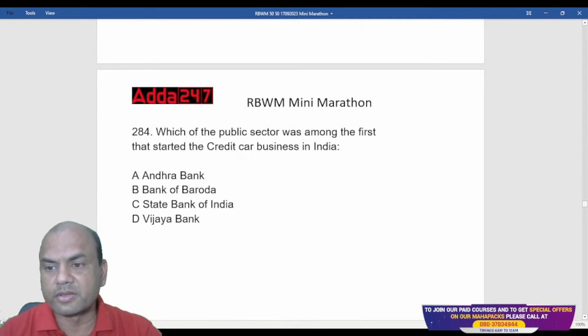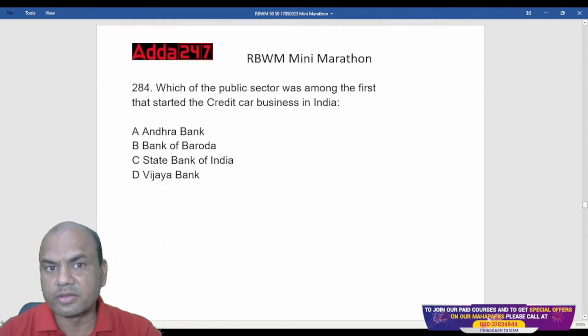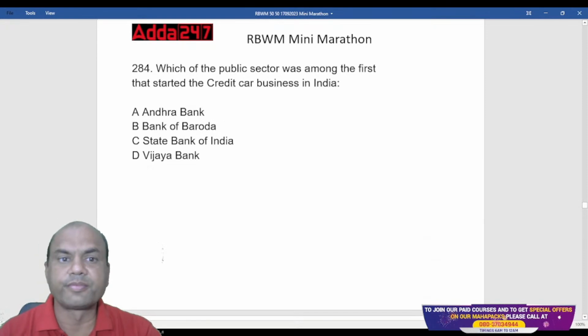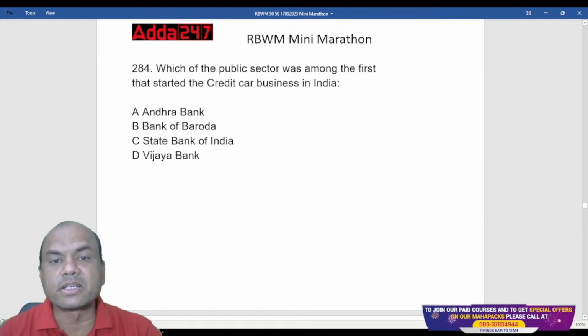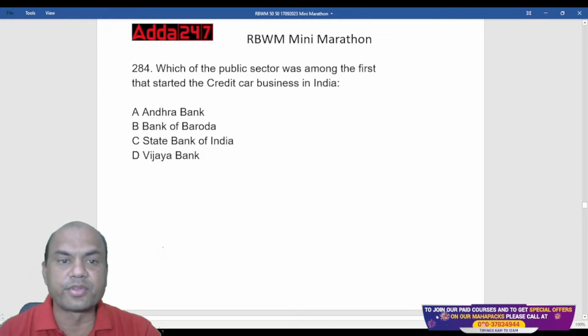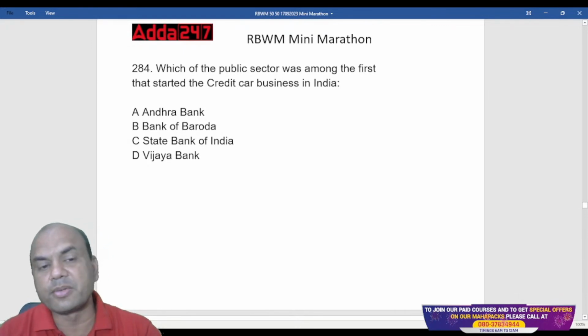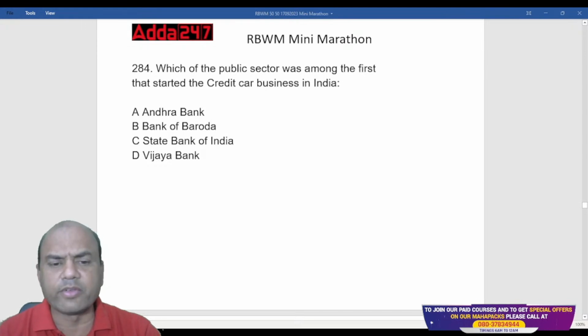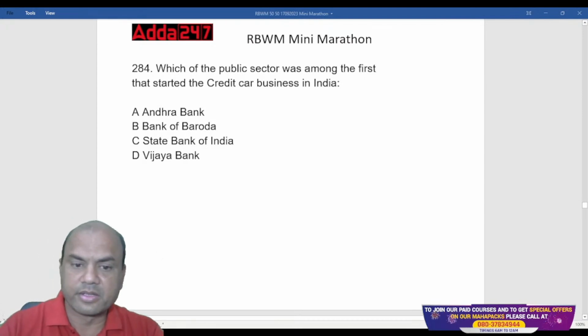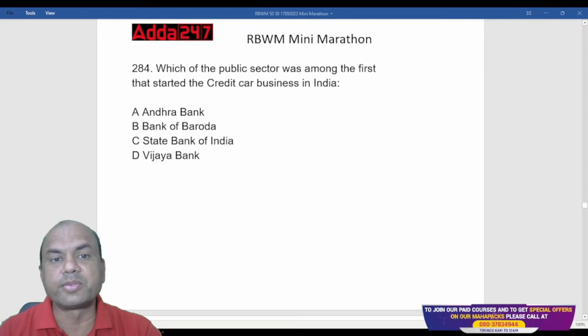Next one. Which of the public sector banks was among the first that started credit card business in India? So which company started the first credit card? Andhra, BOB, SBI, Vijaya Bank. Very typical one. Even I have used that card when it was started first. I also used it. Yeah, it was by which public sector?